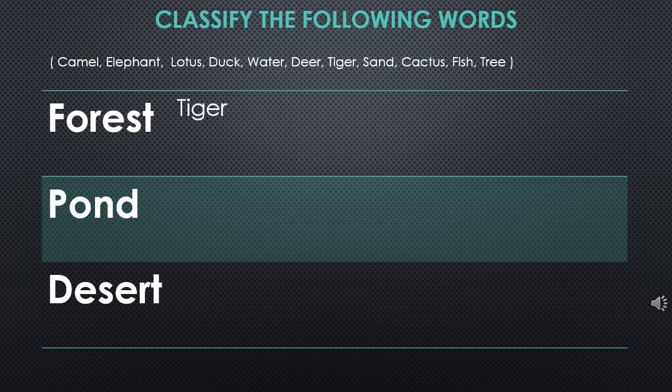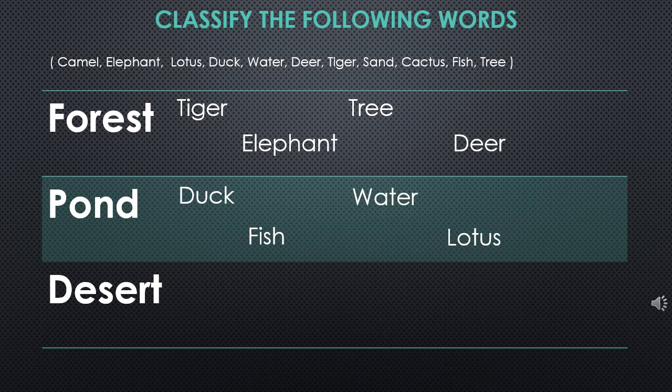Okay, this is regarding the classification. Now they have given different kinds of names which we have to fit in the forest, pond or desert. So in forest, from the given words you have to choose tiger, elephant, tree, deer. In the pond you choose duck, fish, water, lotus. In the desert you choose camel, sand, cactus.